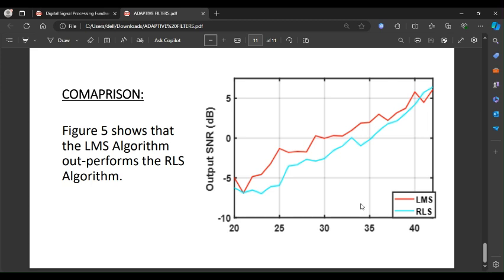So here, as we can see, on the basis of its output SNR, we can say that the LMS algorithm outperforms the RLS algorithm.